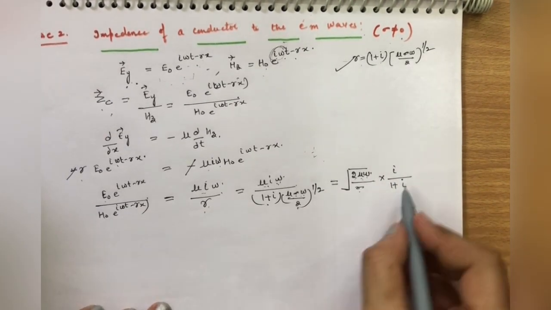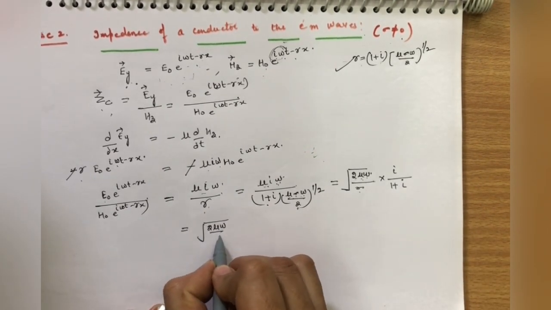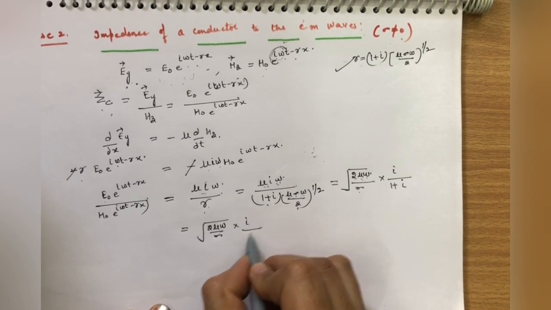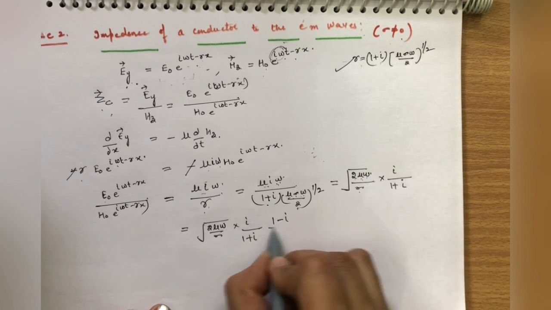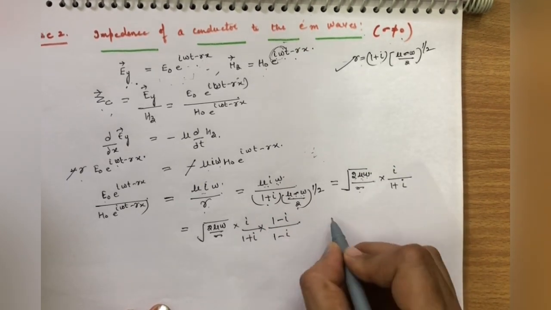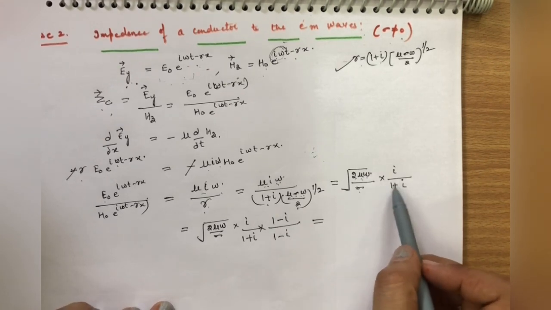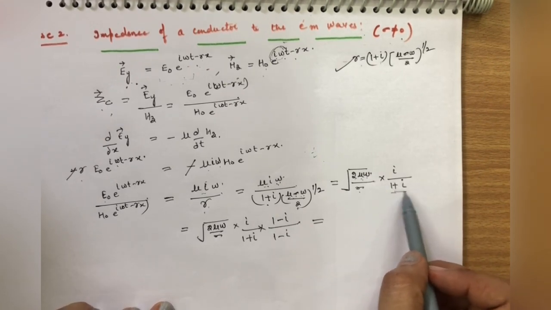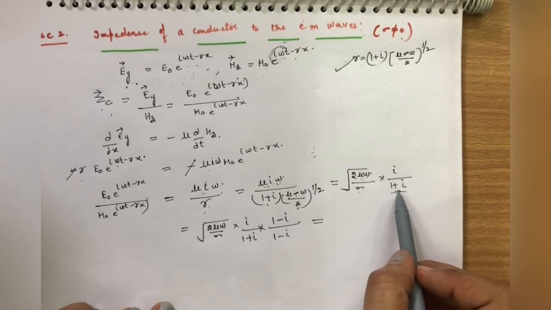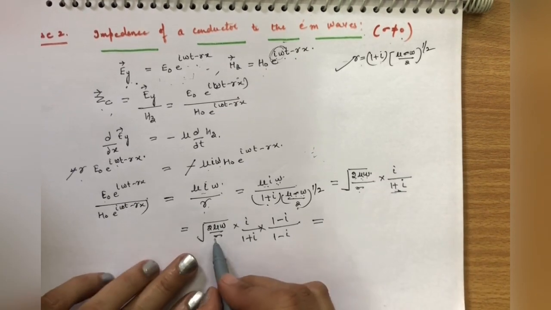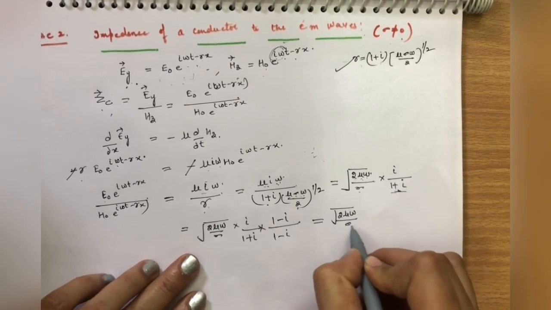Now for the dividend, we use 2 mu omega by sigma into iota over 1 plus iota, and multiply and divide it by 1 minus iota, to solve this complex term so that it will not come in the denominator. So this will be 2 mu omega by sigma.